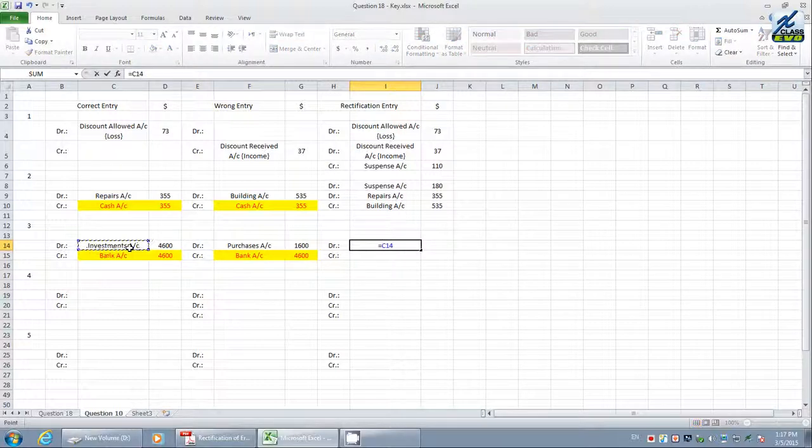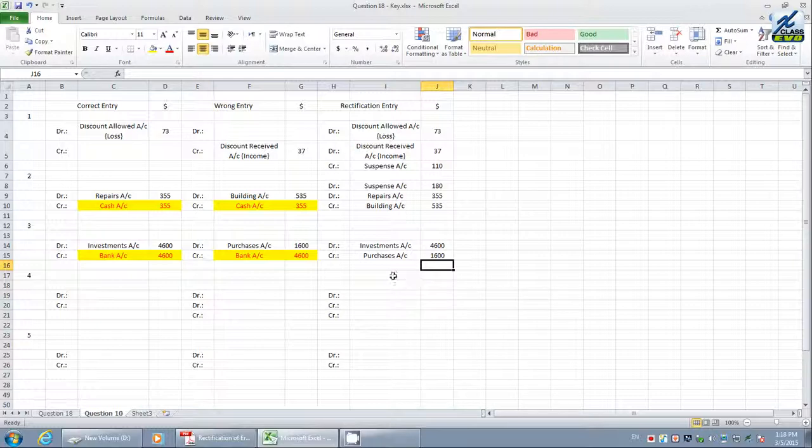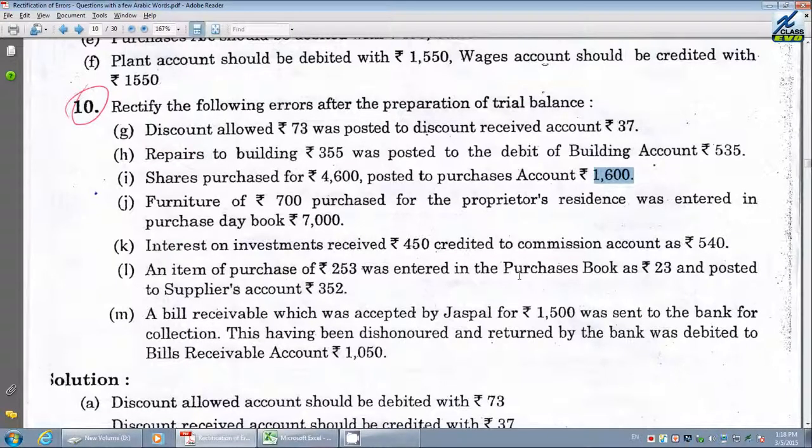We want investments, debit investments. The value, how much do we want? 4,600. We don't want this, this is wrong. Therefore purchases must be credited. If the value is also wrong, the same value will be taken into consideration. Now if you see this rectification entry, debit is the higher value 4,600 and credit purchases value is only 1,600. Where will suspense come? Suspense will come onto the credit side. Therefore credit, I would like to write suspense account. How much value? The difference value we have to take into consideration. This one minus this one is nothing but 3,000, your suspense value. Is it clear? I believe.